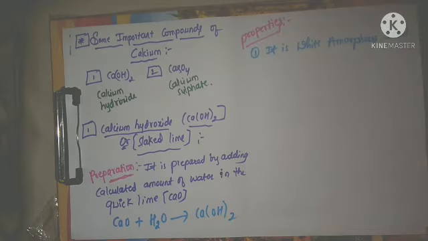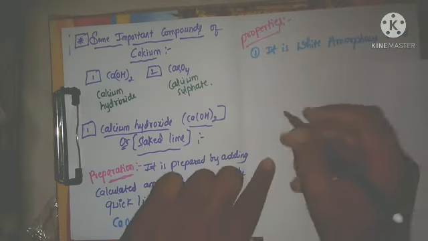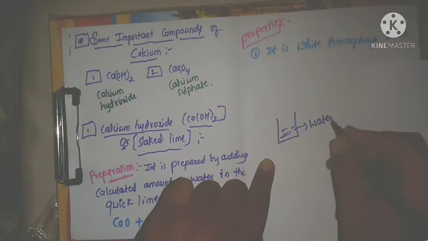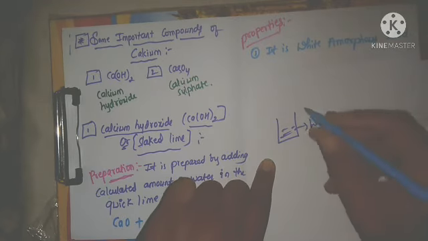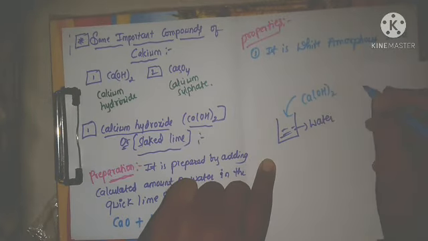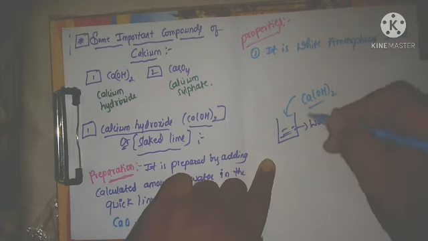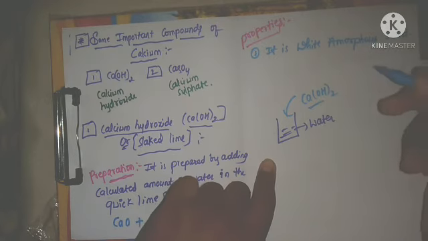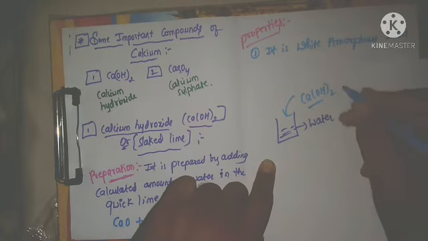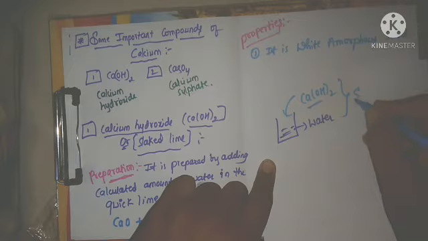Now, for example, I will take one rough paper. If this is the beaker which is filled with water, and in this one you add the calcium hydroxide, it is not completely soluble and not completely insoluble. It dissolves a very small amount. That can be written as sparingly soluble.